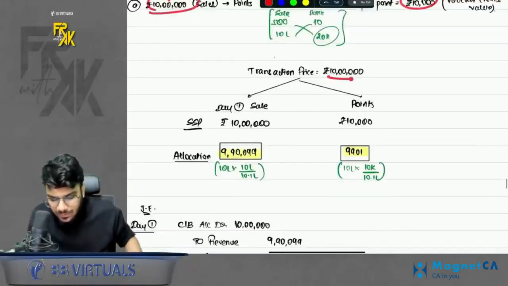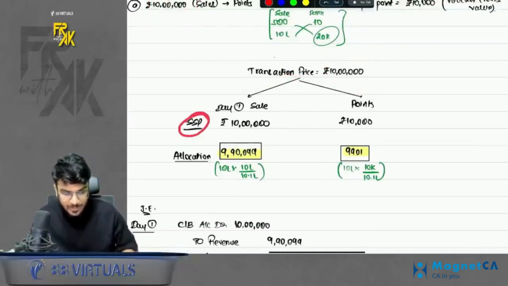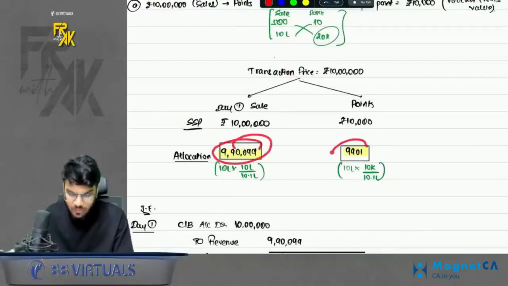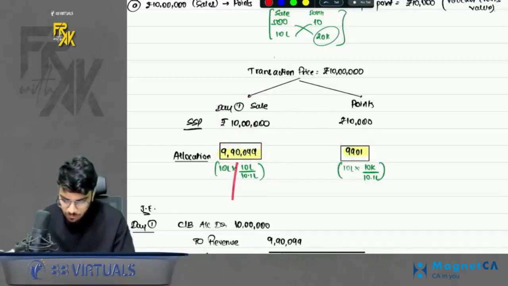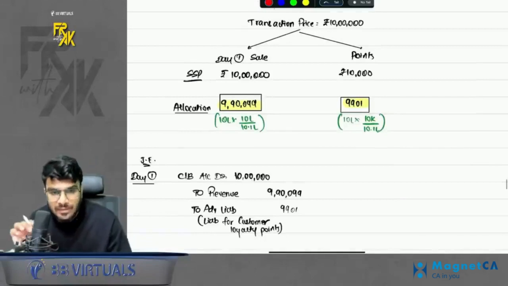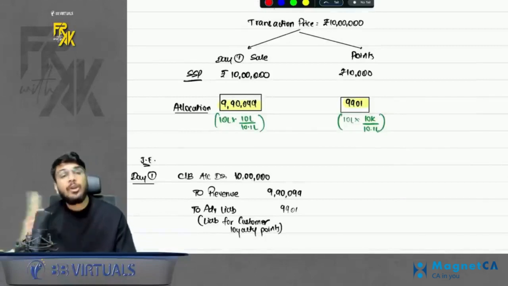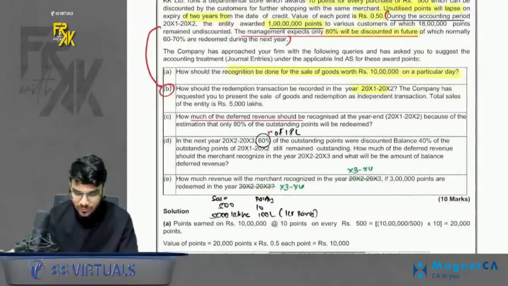Okay. Now the transaction price is 10 lakhs. Bifurcate them in the ratio of SSP, and you will get the allocation. Now why allocate? Because whatever you get for the sale, you can book today, but whatever you get against the points, you will not book today. You will either book when the customer redeems the points, or you will book after 2 years when the points are lapsing. So this was the first part of it, not linked to the 1 crore points.